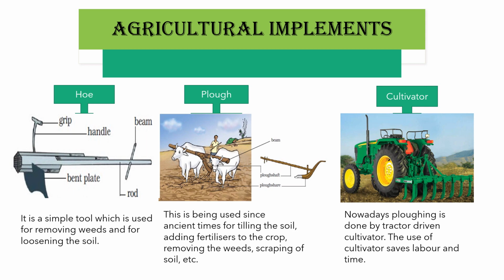The third picture, if you observe, is a cultivator. Nowadays, plowing is done by tractor-driven cultivators. The use of a cultivator saves labor and time.